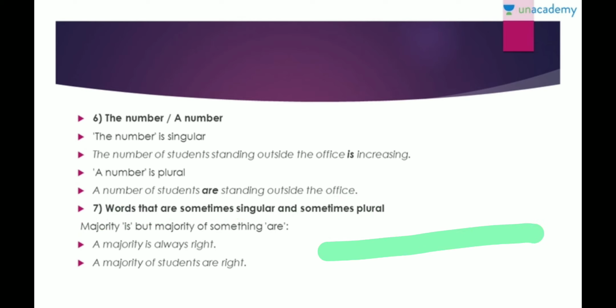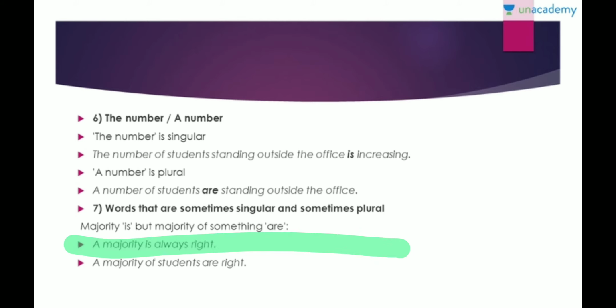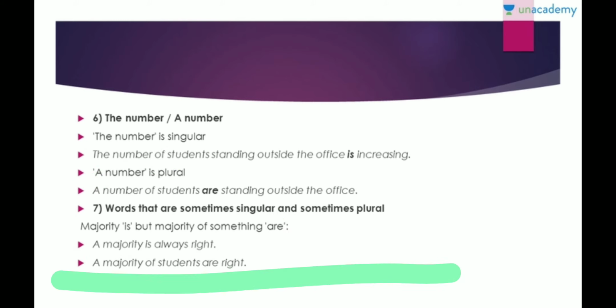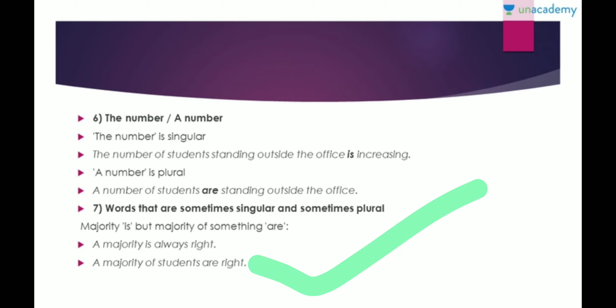Now, there are certain words which can sometimes be singular and sometimes be plural, right? Majority is, but majority of something are, right? A majority is always right, because in its entirety it explains only one thing. But a majority of students are right, because now you're talking about students. Now you're telling the count, in a way an informal count. So it will be, a majority of students are right.